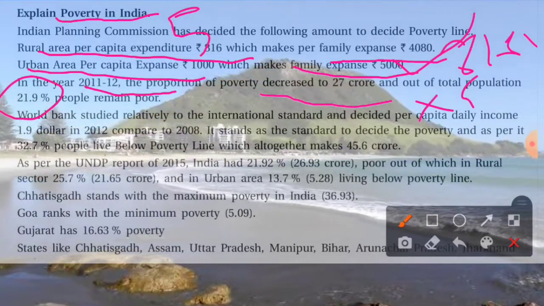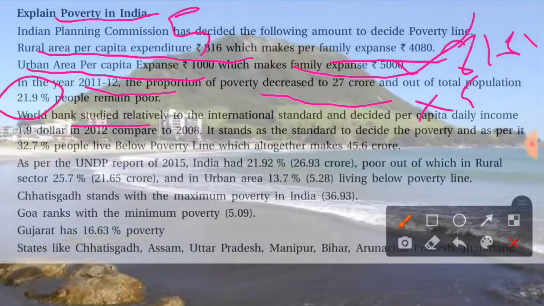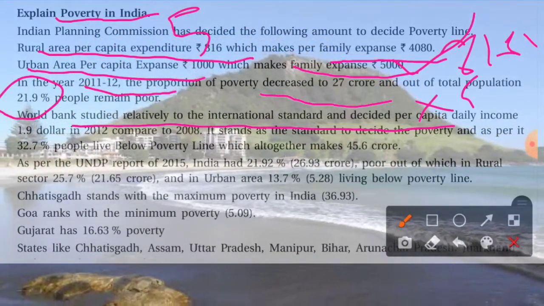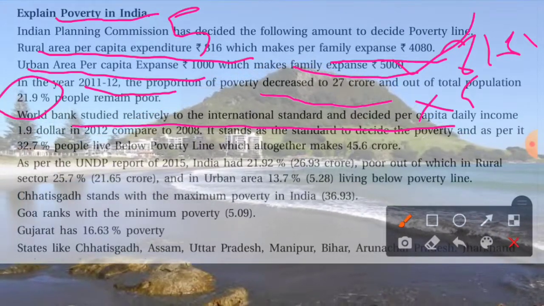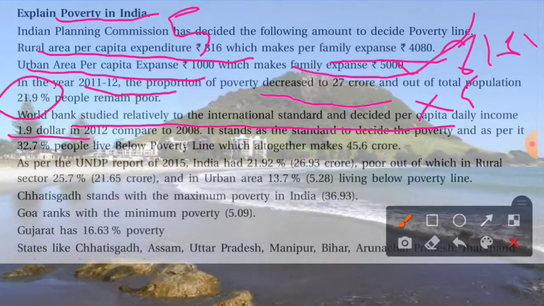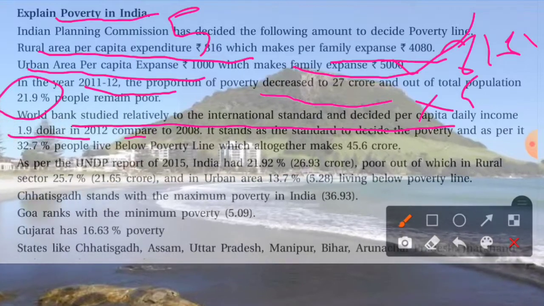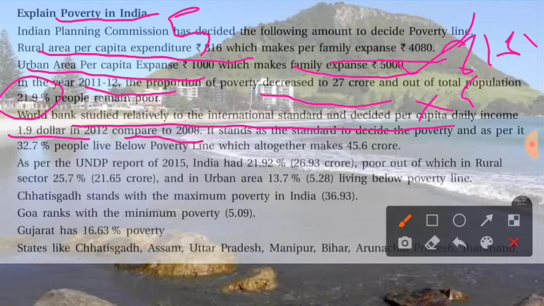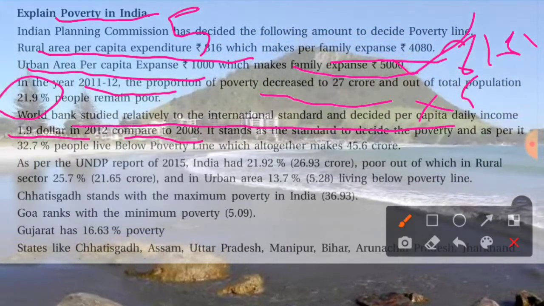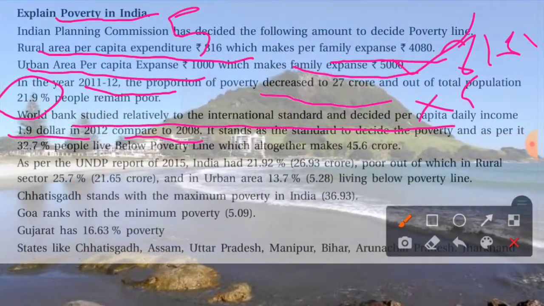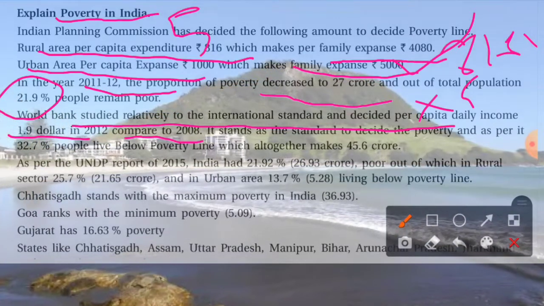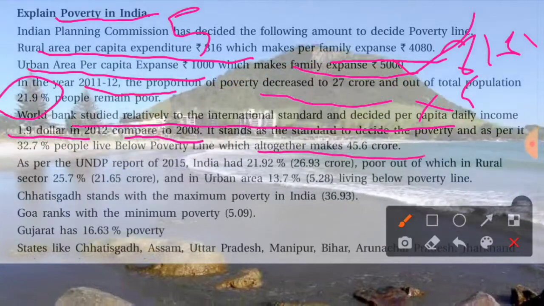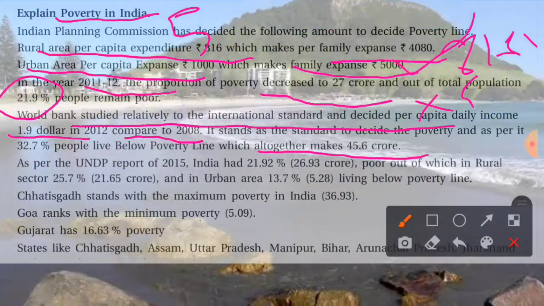21.9% of the total population. The World Bank studied relative to the international standard and decided a per capita daily income of $1.9 in 2012, compared to 2008. It stands as the standard to decide poverty, and as per it, 32.7% of people live below the poverty line, which altogether makes 45.6 crore people.